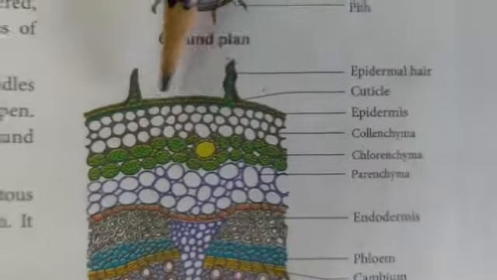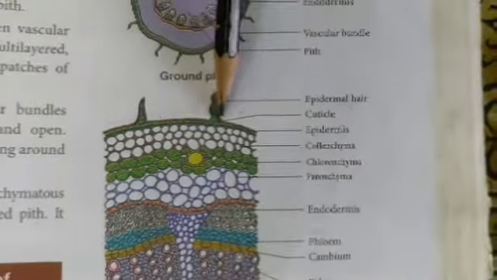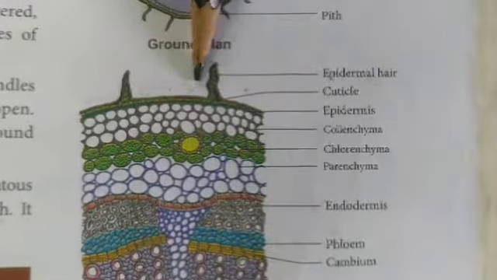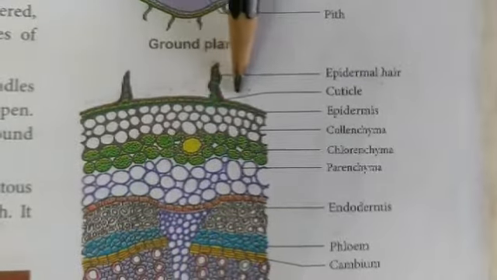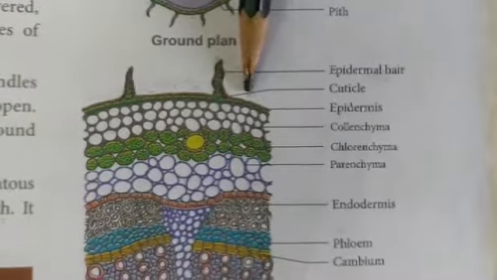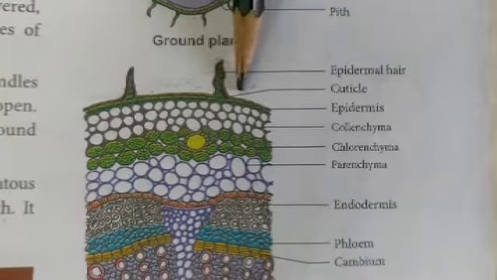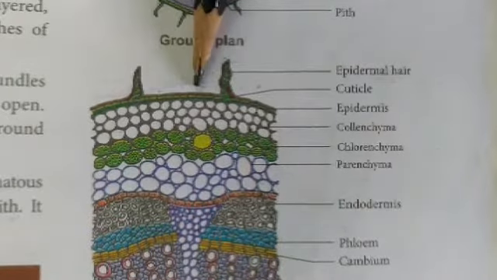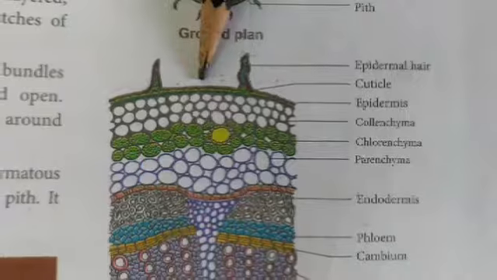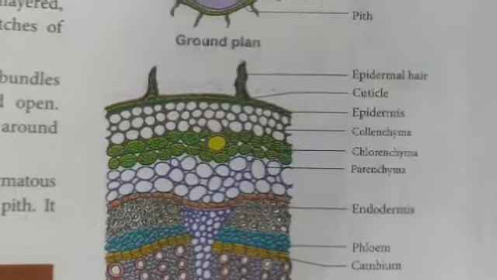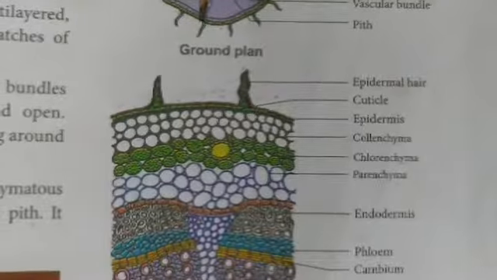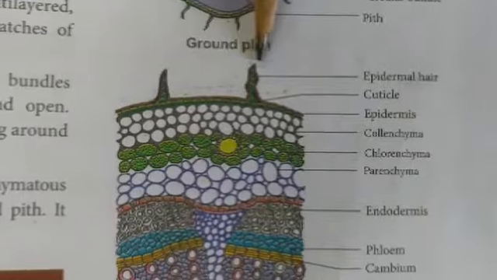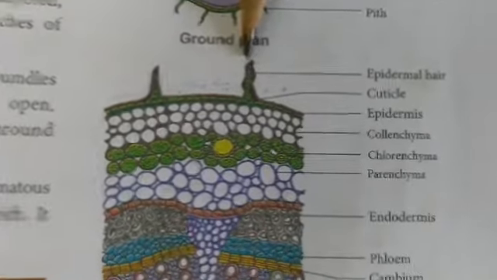So the stem epidermis is made up of a single layer of barrel-shaped parenchyma cells which are compactly arranged without any intercellular spaces. Above the epidermis, there is a thick cuticle made up of cutin. Sometimes the cuticle is mixed with wax, making the epicuticular wax. Epidermal pores may be present here and there, and the epidermal cells lack chloroplasts, only the guard cells having chloroplasts. In many plants, epidermal hair cells are also present.